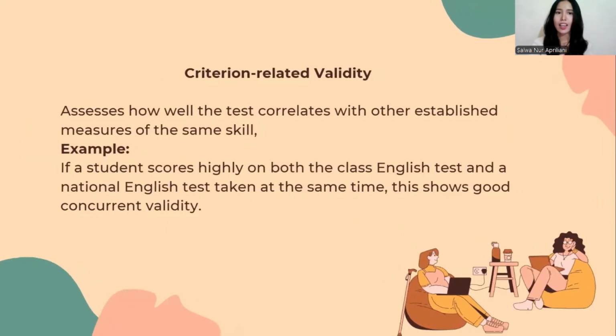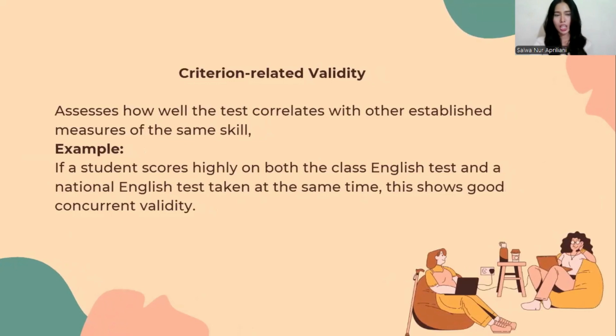Okay, the next, criterion-related validity. It assesses how well the task correlates with another established measure of the same skill. For example, if a student scores highly on both the class English test and a national English test taken at the same time, this shows good criterion validity.